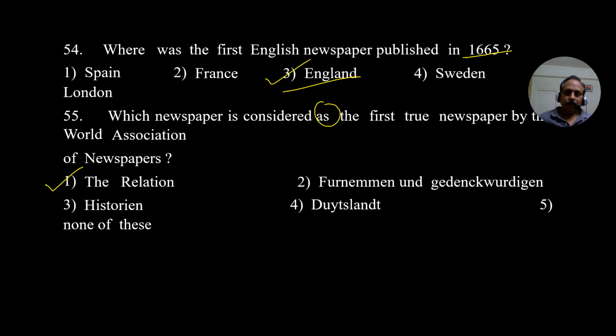Question number 54. Where was the first English newspaper published in 1665? Again, go to the passage, look for this year, then you find the answer. England is the answer. All these questions are rather easy, based on explicit information. Question number 55. Which newspaper is considered the first true newspaper by the World Association of Newspapers? Again, mentioned clearly in the passage, the answer is Relation. That is considered the first true newspaper.